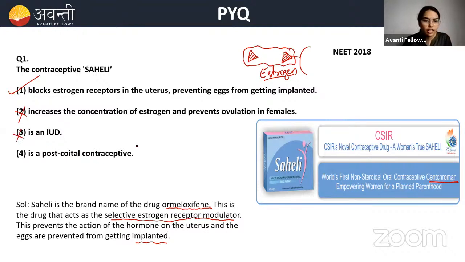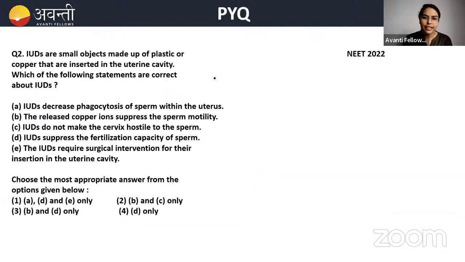Okay. Post-coital contraceptive, no. It is also not post-coital. So I hope you understand what is post-coital. Post means later. Coital means coitus, or insemination, the sexual intercourse. So this is not that also. Clear? Are we good to go here? Okay. So the second question is, all these are important questions.